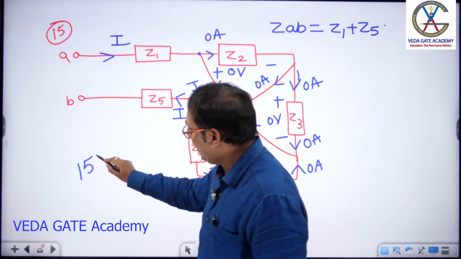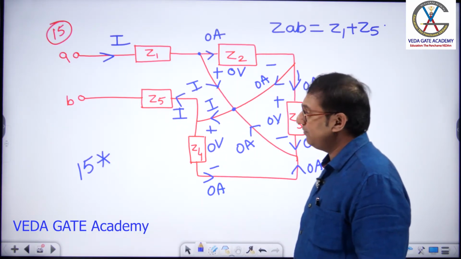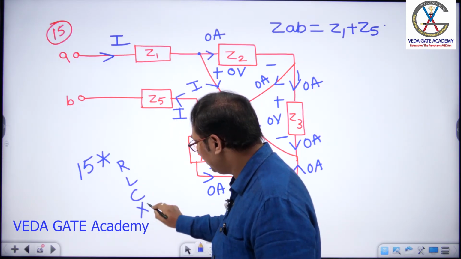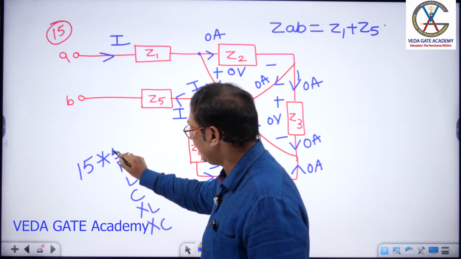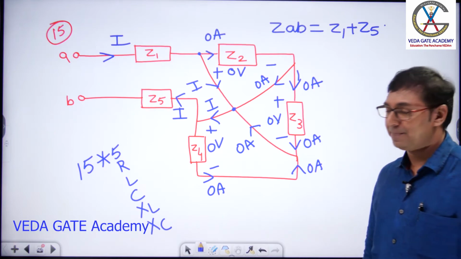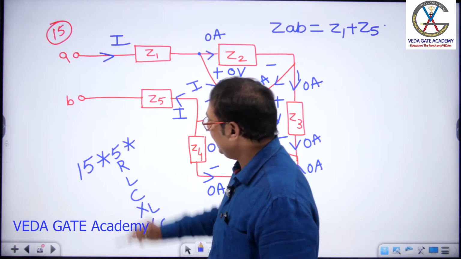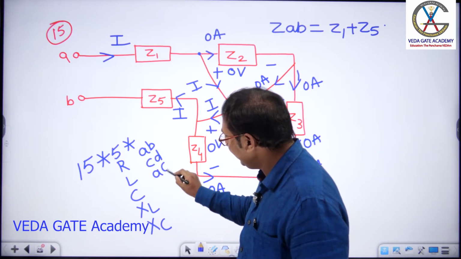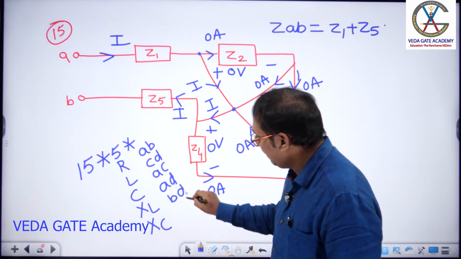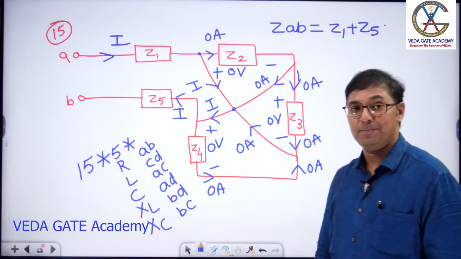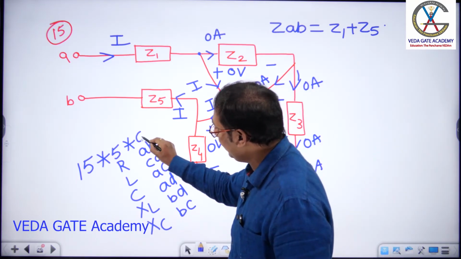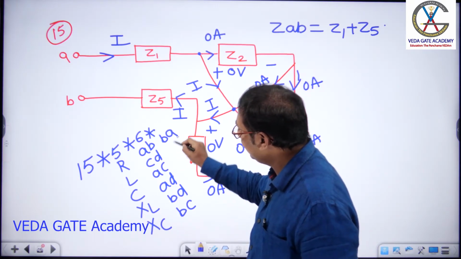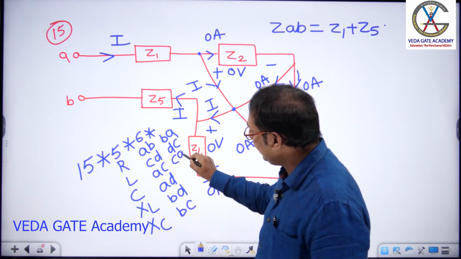Every structure I have taken with impedance. We can replace impedance with what? Resistance, inductance, capacitance, inductive reactance and capacitive reactance. Into 5 combinations we can replace. For every structure, what have we calculated? AB, CD, AC, AD, BD and even BC we have calculated. That is 6 combinations, where AB and BA are the same, CD and DC are the same, AC and CA are the same.